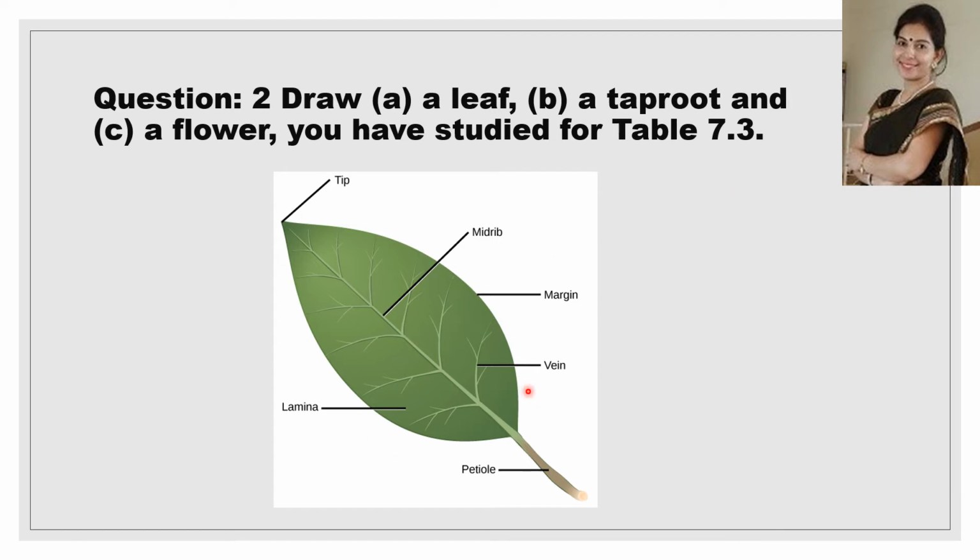So this is the diagram of a leaf. This is the petiole and this whole structure is the lamina. Then this central structure is the midrib, also called the midvein. And these are the side veins, or simply the veins. This is the leaf tip and the margin. So this is the structure of a leaf. Petiole and lamina are the two major parts, and the lamina is divided into midrib and veins.